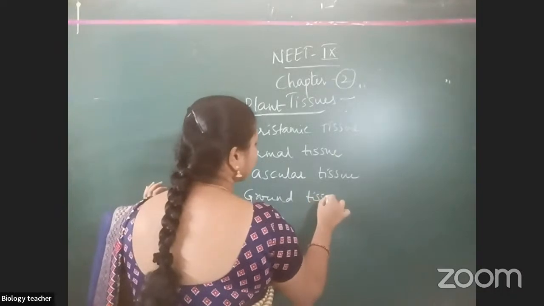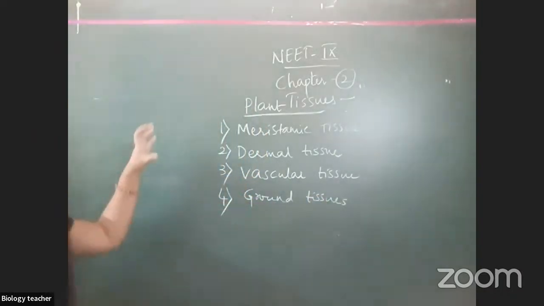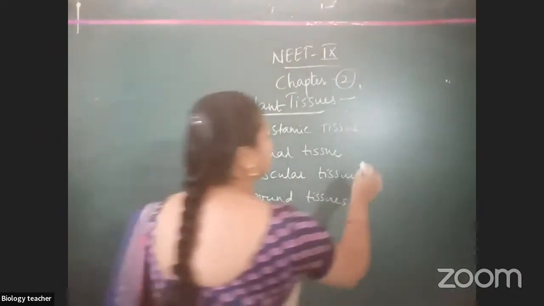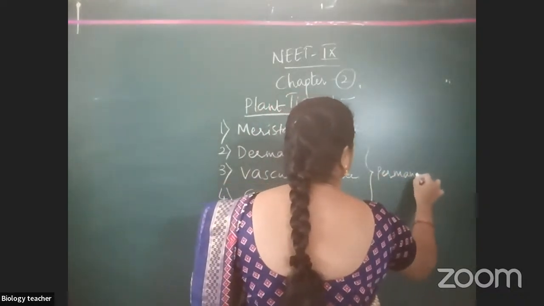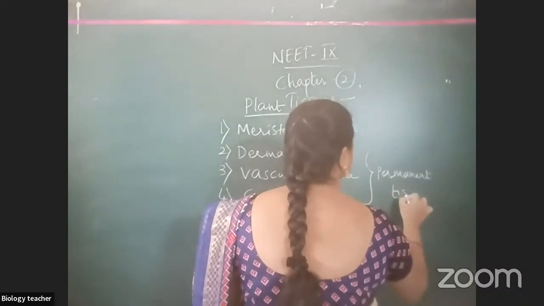So how many types of tissues have we studied? Four types of tissues.